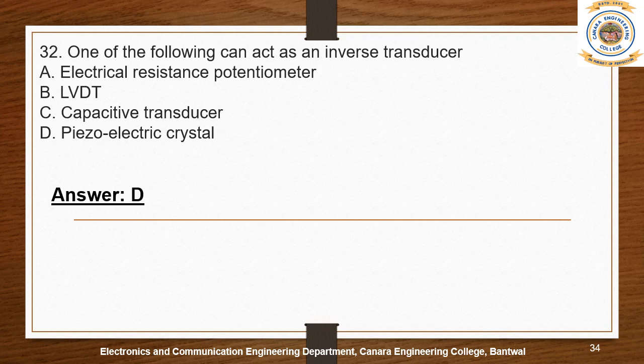If you squeeze a certain crystal, like quartz, you can make electricity flow through it. This is piezoelectricity, also called the piezoelectric effect: the appearance of a piezoelectric potential, a voltage, across the sides of the crystal when you subject it to mechanical force or stress by squeezing it. So the right answer is option D.